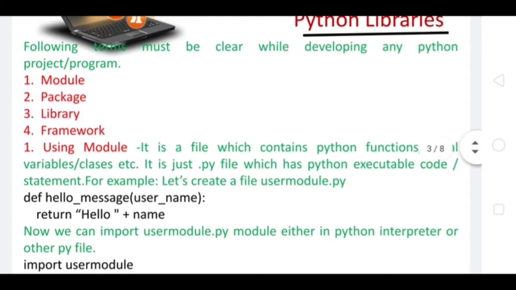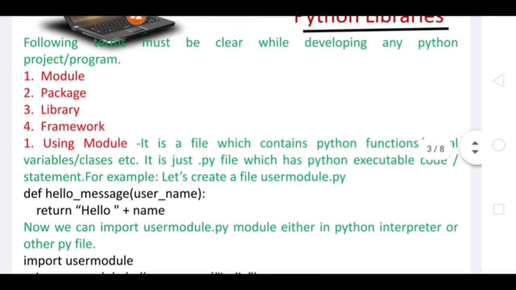So let's create one here. On the screen you can see that a user module has been created. It has one function which is hello underscore message. User underscore name is the argument which is passed to it. In this module I have made only one function. So what is the way of using this module in the program? It is an important point.